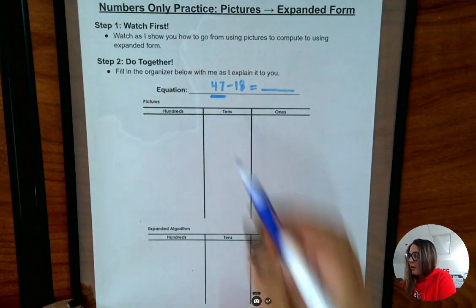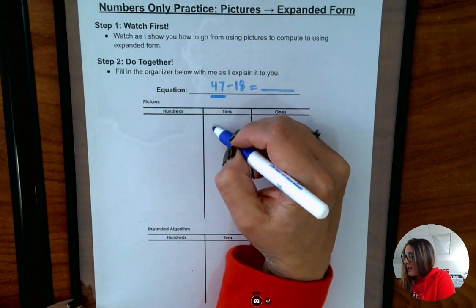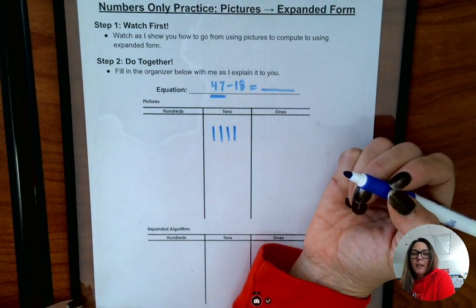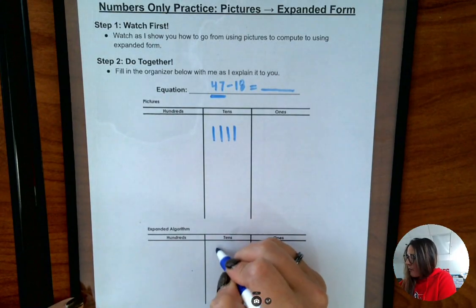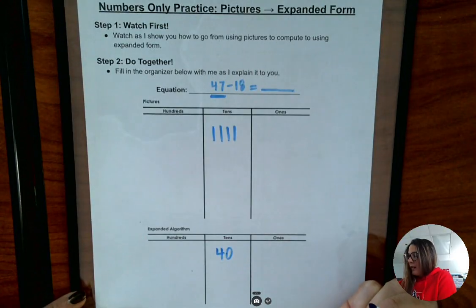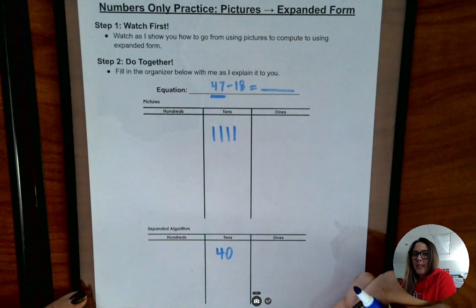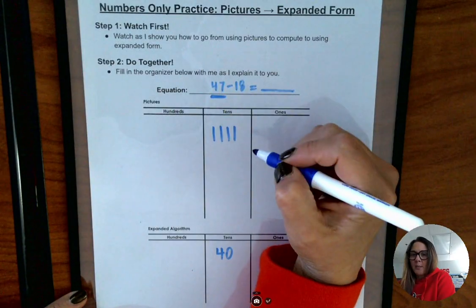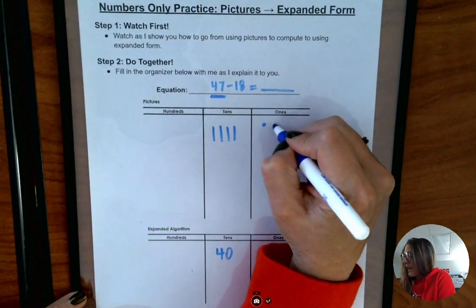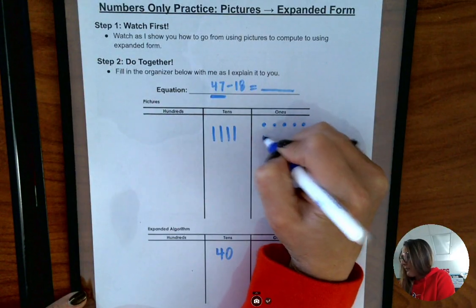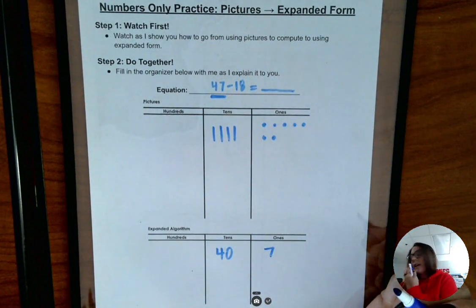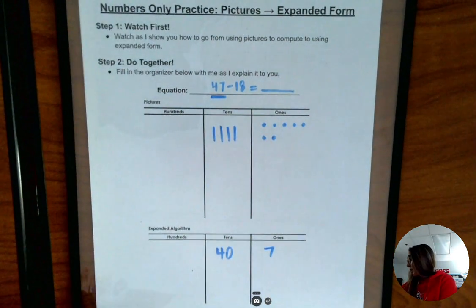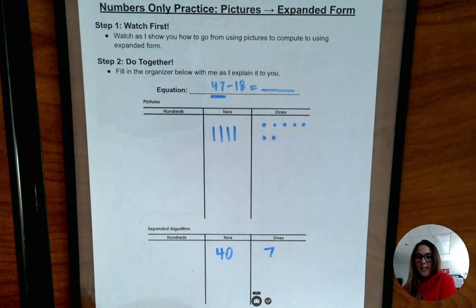When I have the number 47, I have a 4 in the tens place. So I have 4 tens. And when I have 4 tens in the tens place, the value of that 4 is 40. Then I have 7 in the ones place, which means I have 7 ones. And the value of those 7 ones is 7. All right, everyone, remember your paper needs to look like my paper. If you need to pause at any time to catch up, please pause.